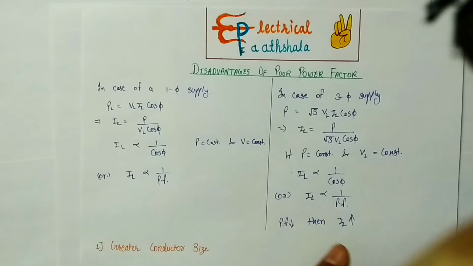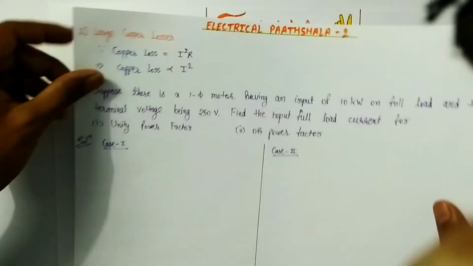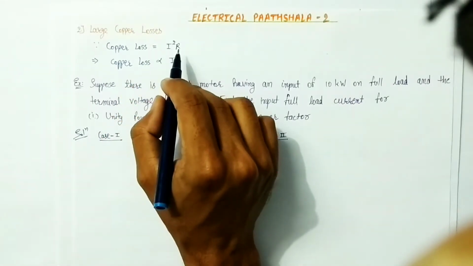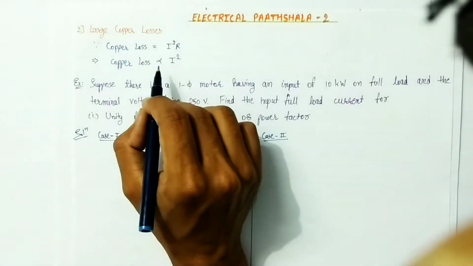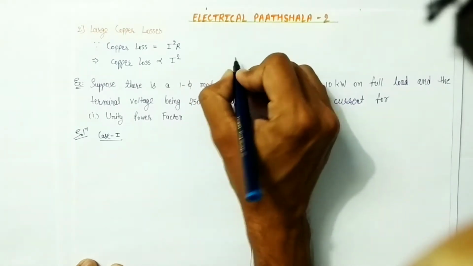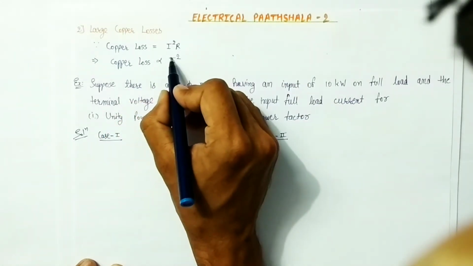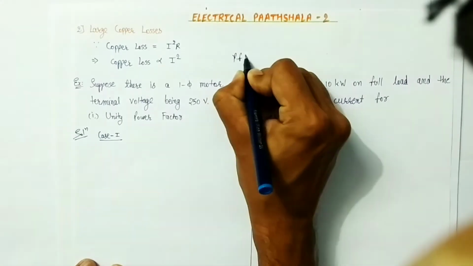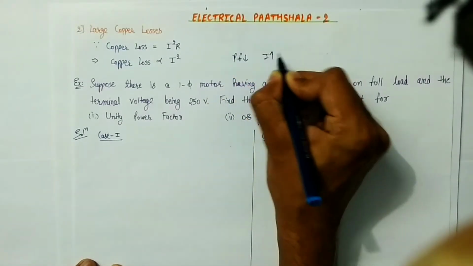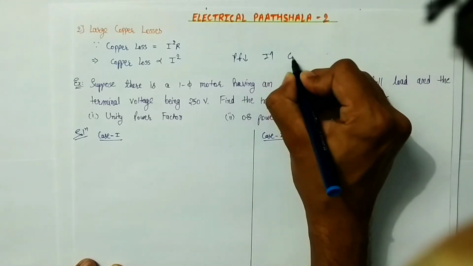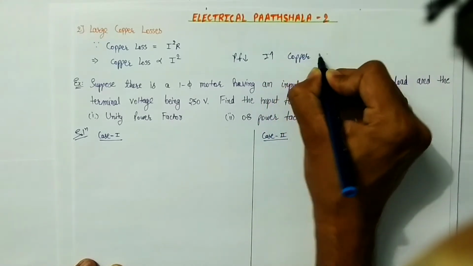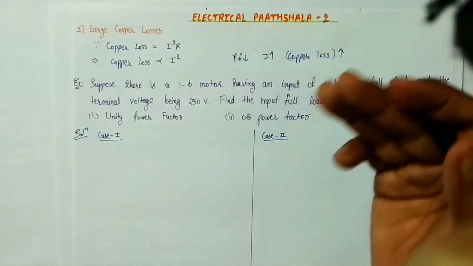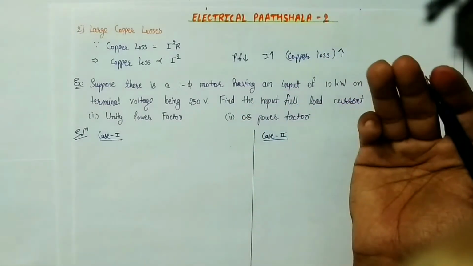Now our second disadvantage is large copper losses. As we know that copper loss is equal to I square R. It means that copper loss is directly proportional to I square, so copper loss is directly proportional to the square of the current. So if power factor is poor, then the current through the network will increase, and if current is increased, then the copper loss in all the elements of the system will also increase, and that will result in poor efficiency of the system.